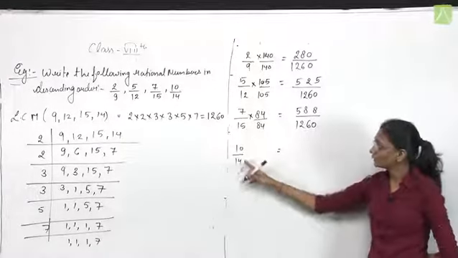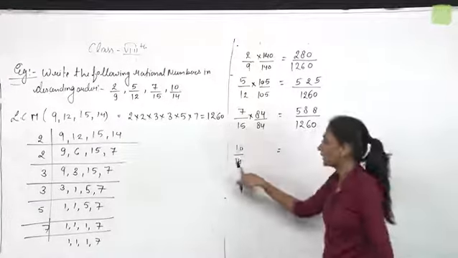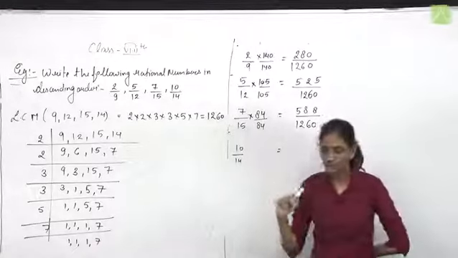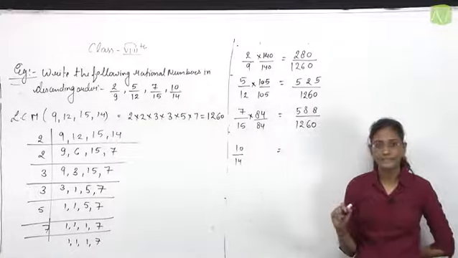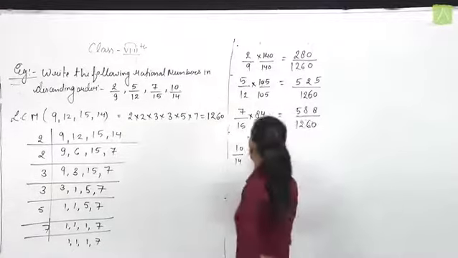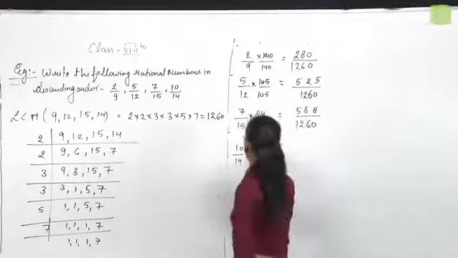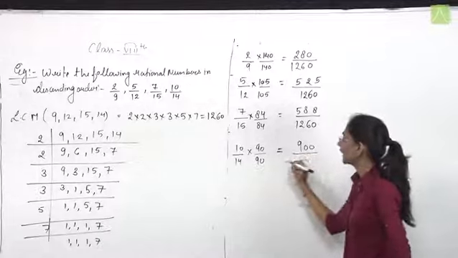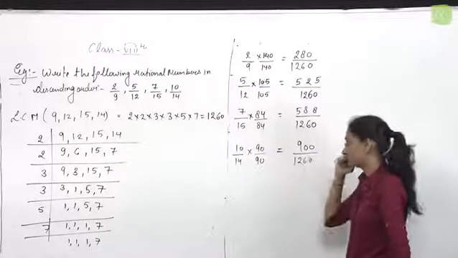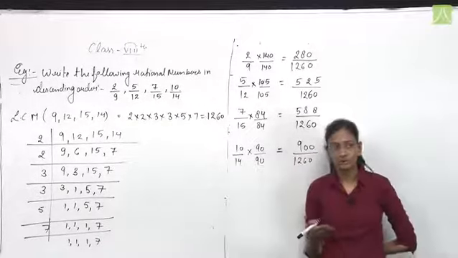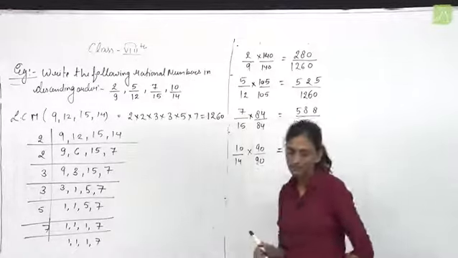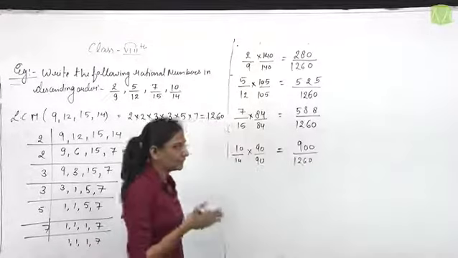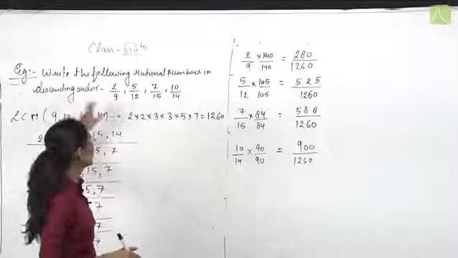And to convert 14 to the denominator 1260, we need to multiply it by 90 upon 90. So the numerator is 900 and the denominator is 1260. Now we have got all the converted rational numbers. Now we need to compare them and arrange them in descending order.